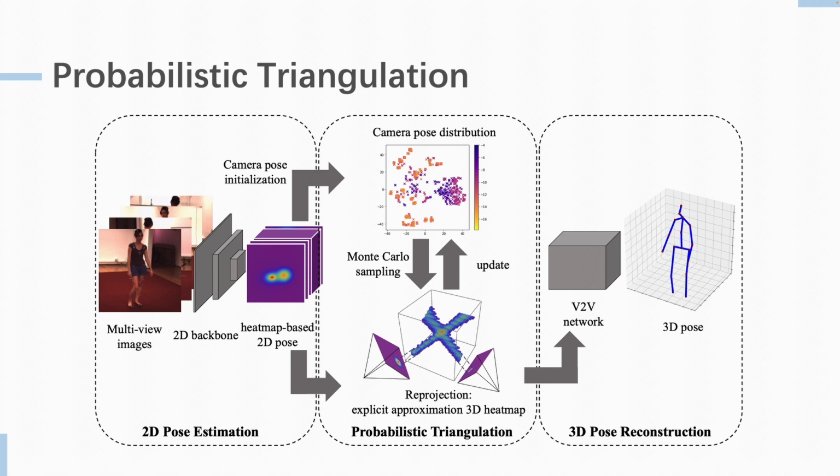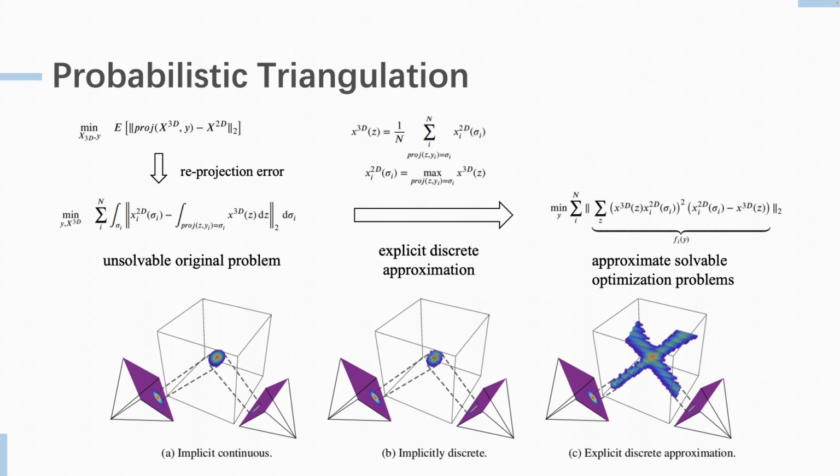Specifically, we perform iterative Monte Carlo sampling, computing each sampled camera parameter through reprojection to obtain an explicit approximation of the 3D heat map. The 3D heat map calculates the weights of the sampled camera parameters, which are subsequently used to update the pose distribution of the cameras. Regarding the details of computing the posterior distribution, when we expand the target problem of reprojection error, it transforms into an unsolvable original problem. To address this, we introduce an explicit discrete approximation of the 3D heat map, thus converting the problem into one that can be approximately solved.